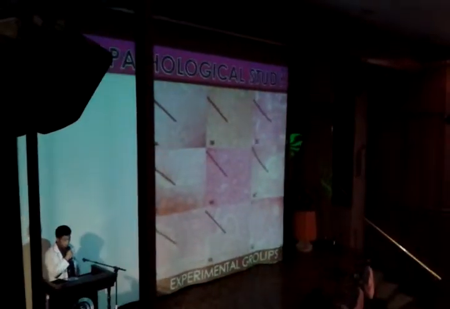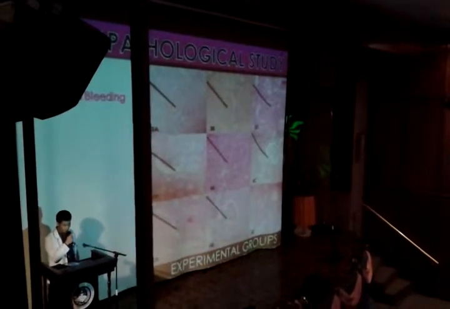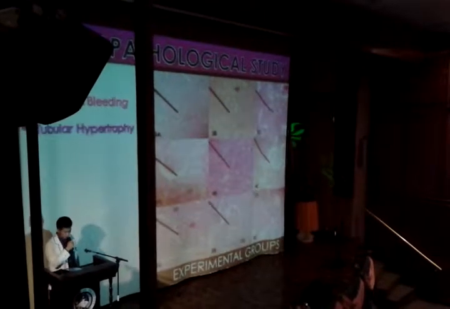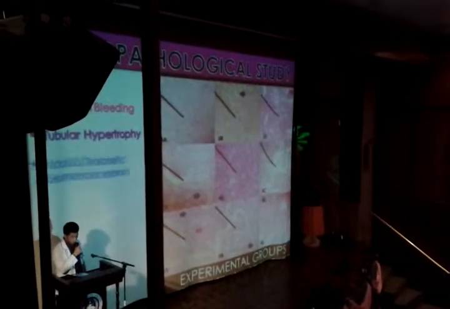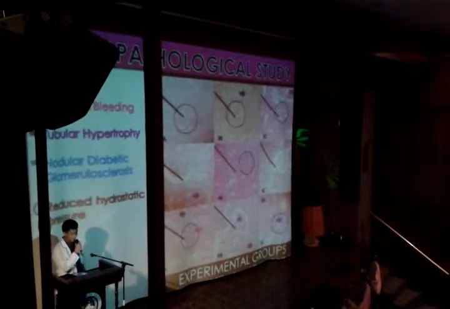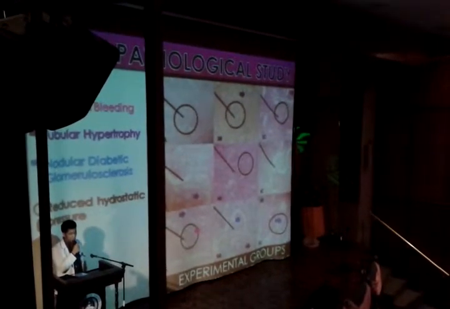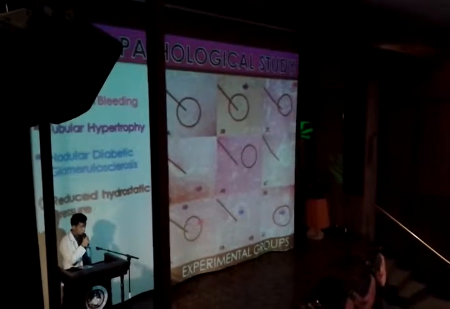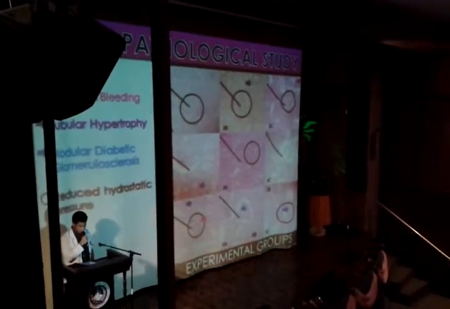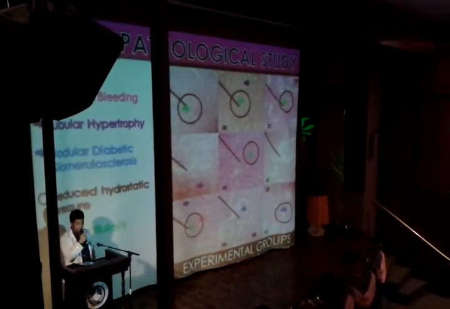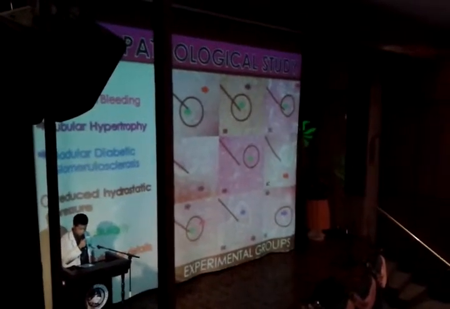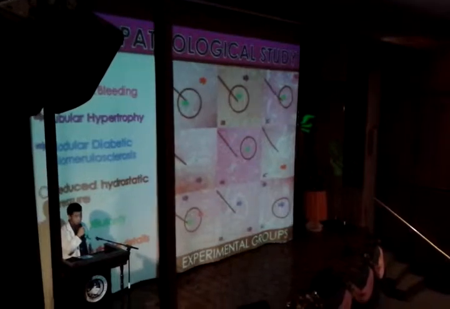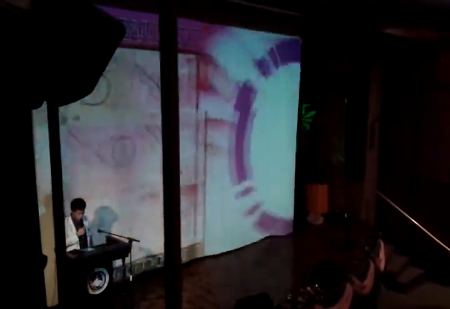For the experimental groups, interstitial bleeding was observed in 3C and 5A, tubular hypertrophy in 3B, 4A, and 5ABC, nodal diabetic glomerulosclerosis in 5B and C, reduced hydrostatic pressure in 3ABC, 4B, and 5AC, hypercellularity in 3ABC, 4B, and 5A. And lastly, loss of tubular details in 3A, 4C, and 5A.